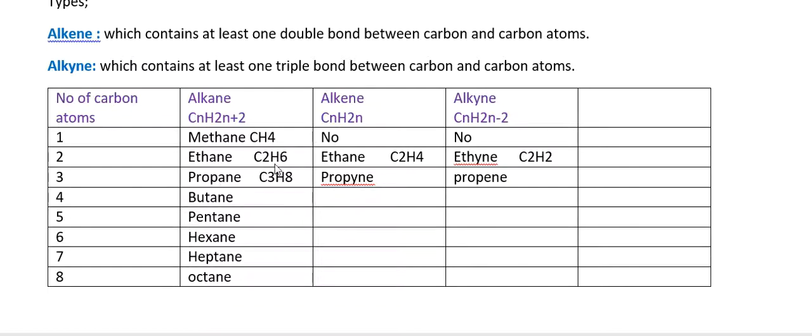So it is propane, and its formula is C3H(2 times 3 plus 2), which means 8. So 8 hydrogen atoms are bonded with 3 carbon atoms. Here prop from 3 carbon atoms and ene from alkene, so it is propene.